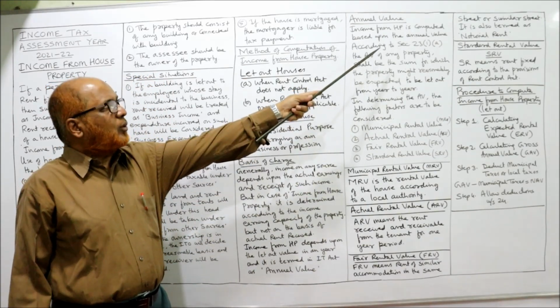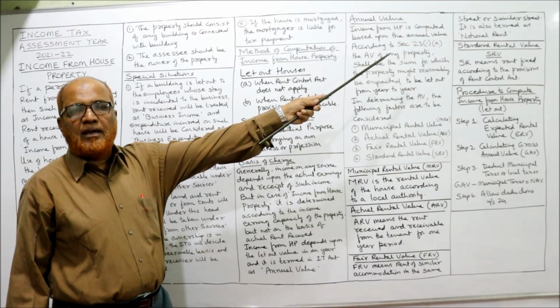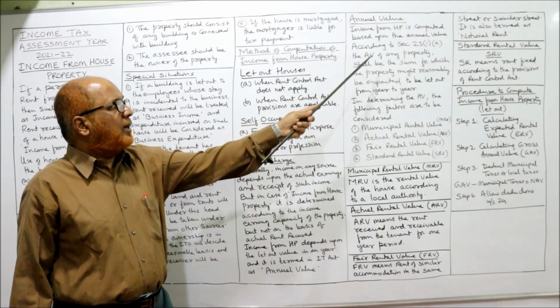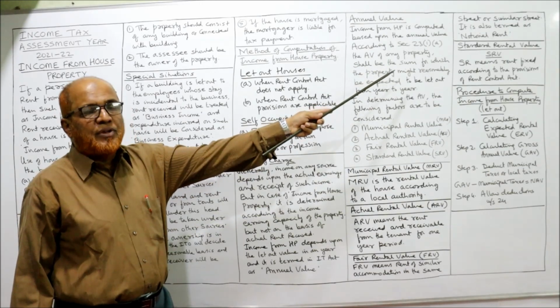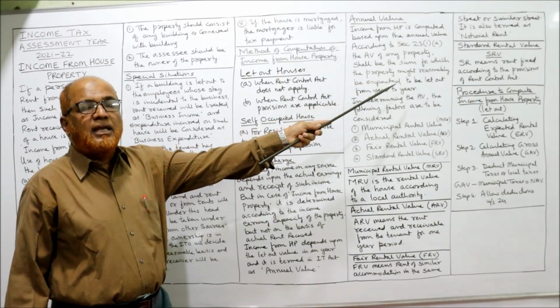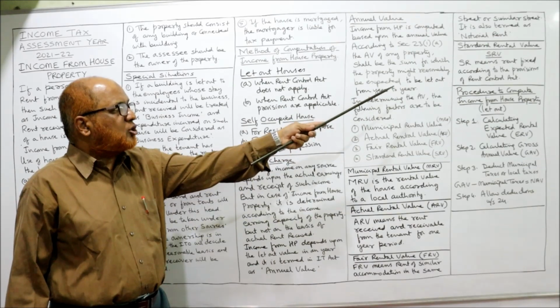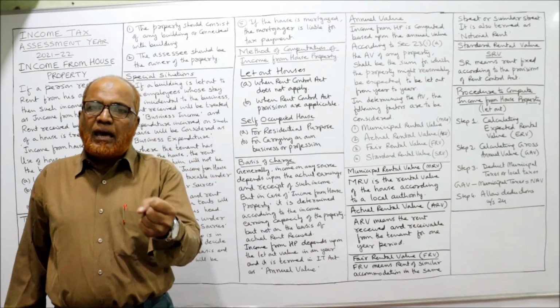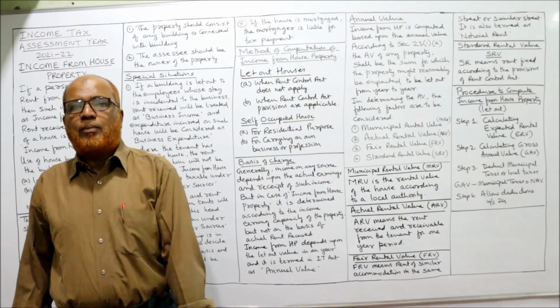According to section 23, sub-section 1(a) of the Income Tax Act, the annual value of any property shall be the sum for which the property might reasonably be expected to be let out from year to year. What is the earning capacity of that property?